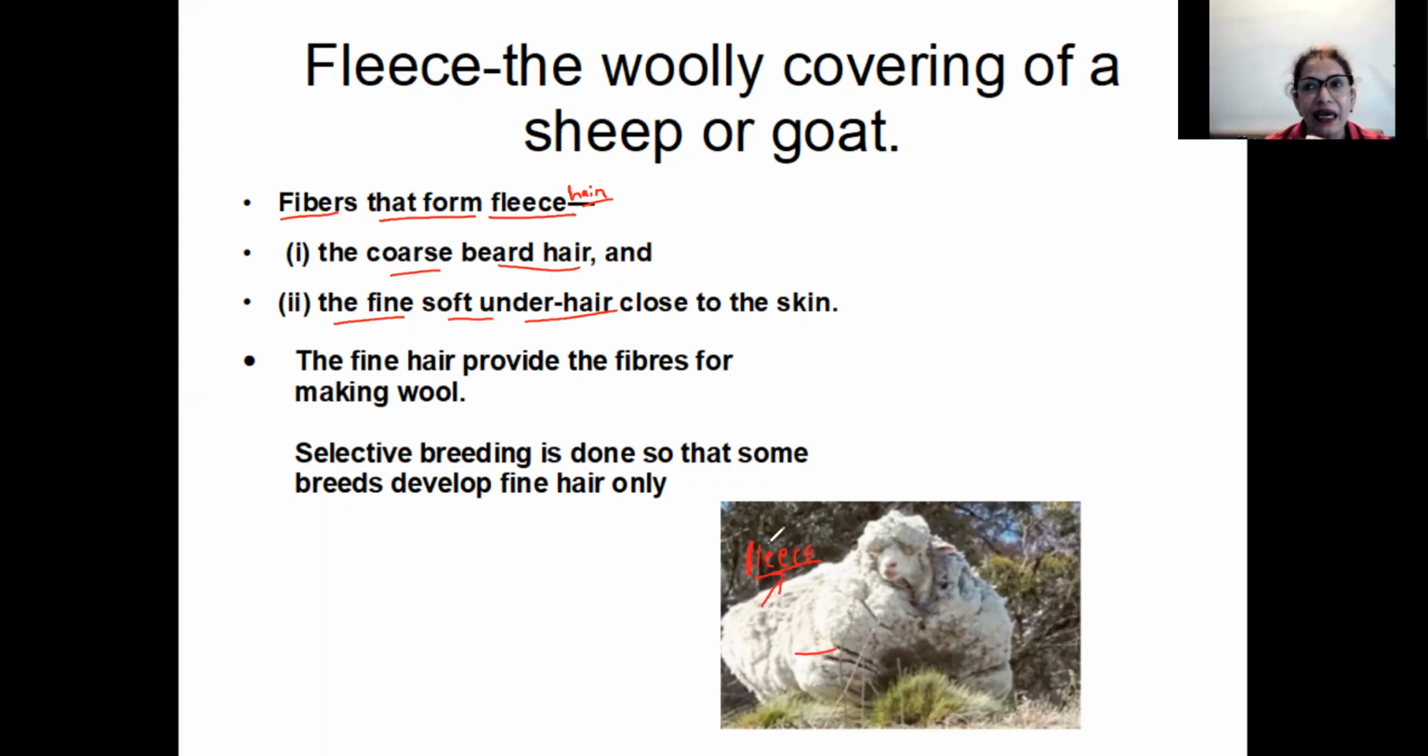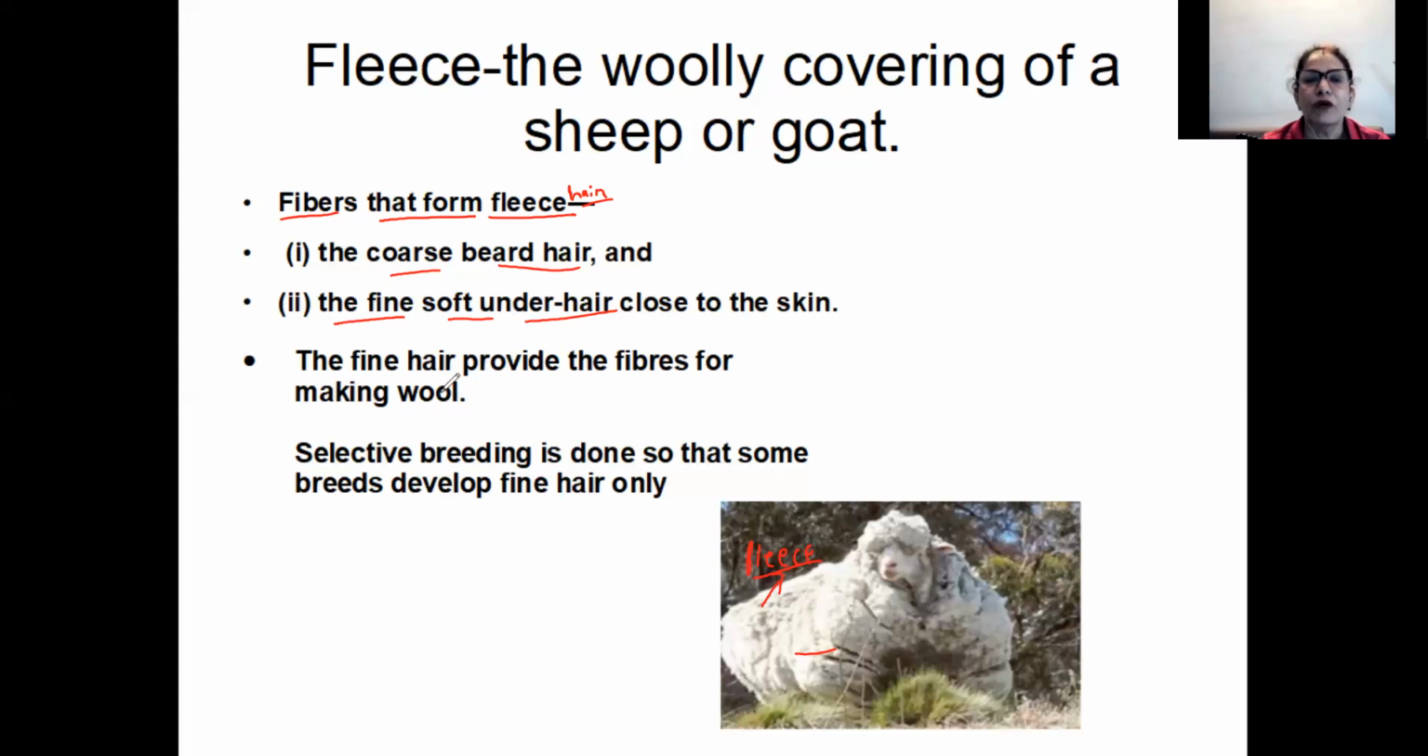Now the fleece is nothing but the hair. The outer hair can be rough, but as we move towards the inner layers of hair while cutting, the hair inside and close to the body of the sheep or the goat will be fine hair. So there can be two varieties of hair, the outer coarse hair and the inner soft hair close to the skin. These fibers will form the fleece. We are talking about those hairs.